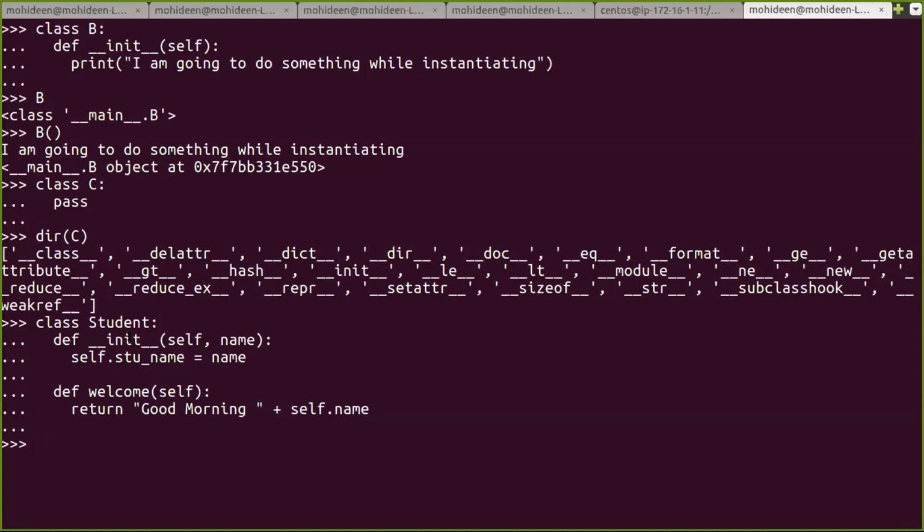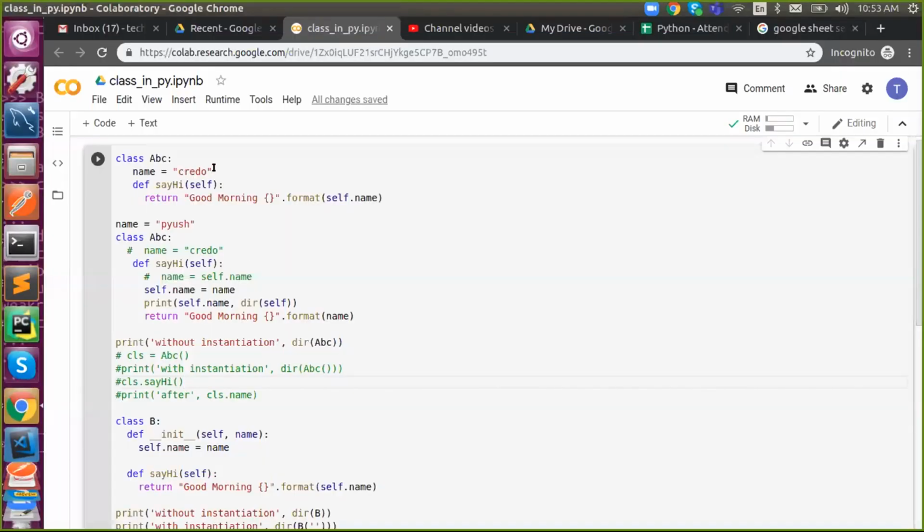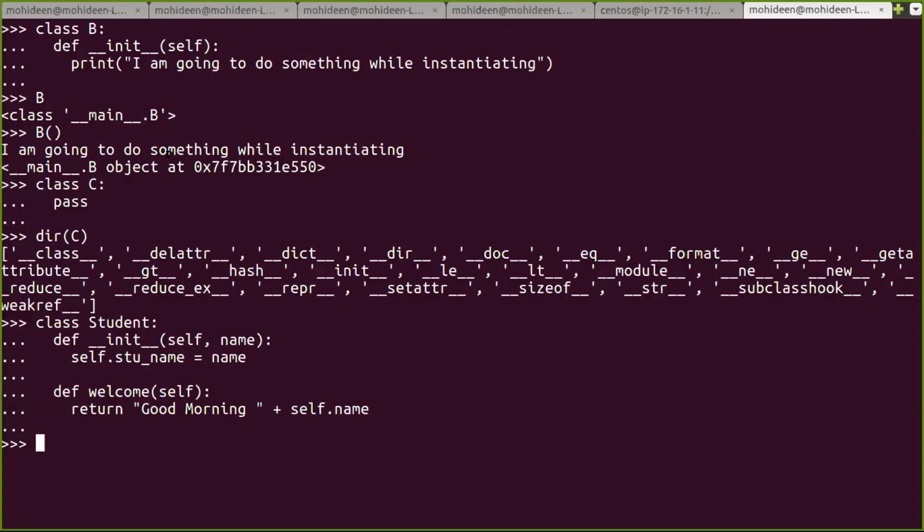Whenever you want to prepare dynamic variables. In the previous example, I fixed my input, so it always returns credo. When I say abc.name, it will always return credo. It only overrides when you call a method. But while instantiating, that object was fixed and static, it will never change. But if you want it dynamic, what is the purpose of a class? To create dynamic instances, right?